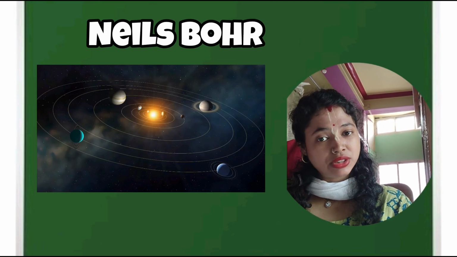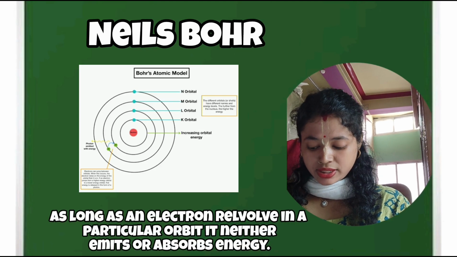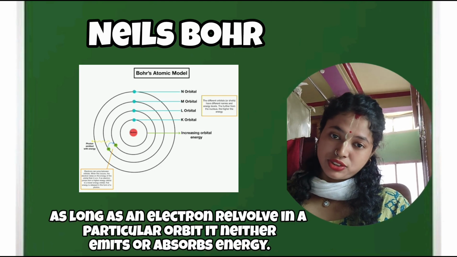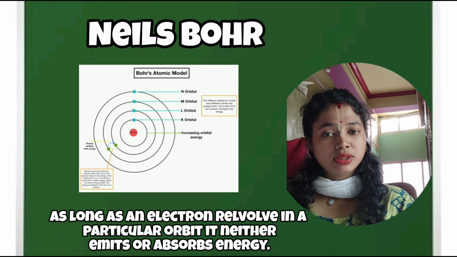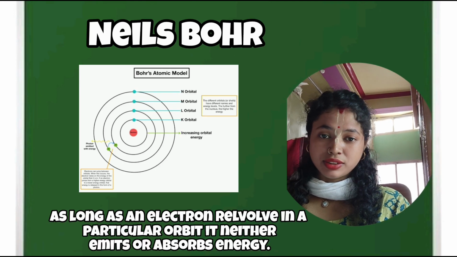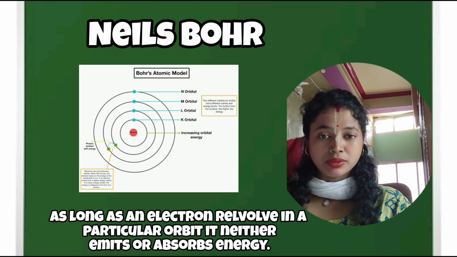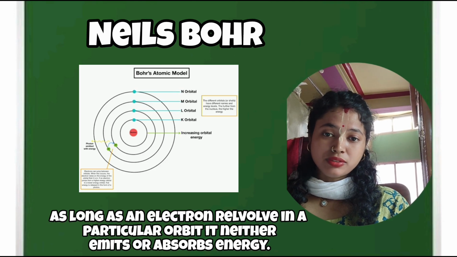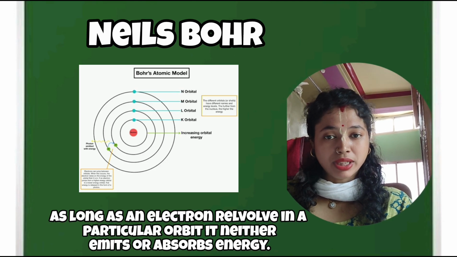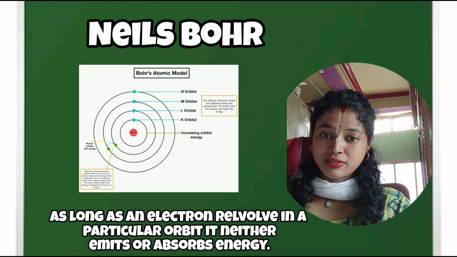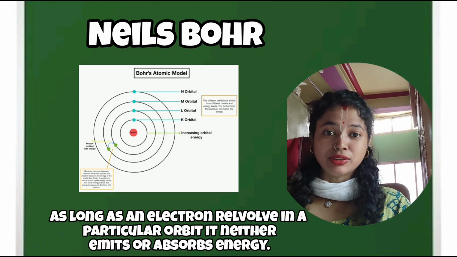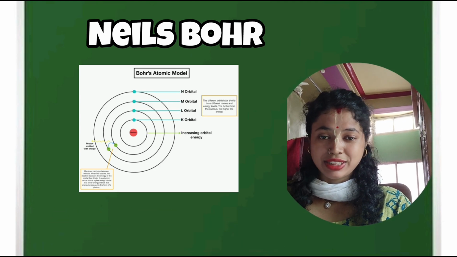So see here, as the electron remains in a particular orbit, it neither emits nor loses energy. In a particular energy level, it will completely revolve. It will neither radiate energy, nor lose, gain or absorb energy. Why? Because if it did, it would fall into the nucleus. That was explained by Niels Bohr. Even planets revolve in their orbits, but do they fall into the earth or the sun? No.